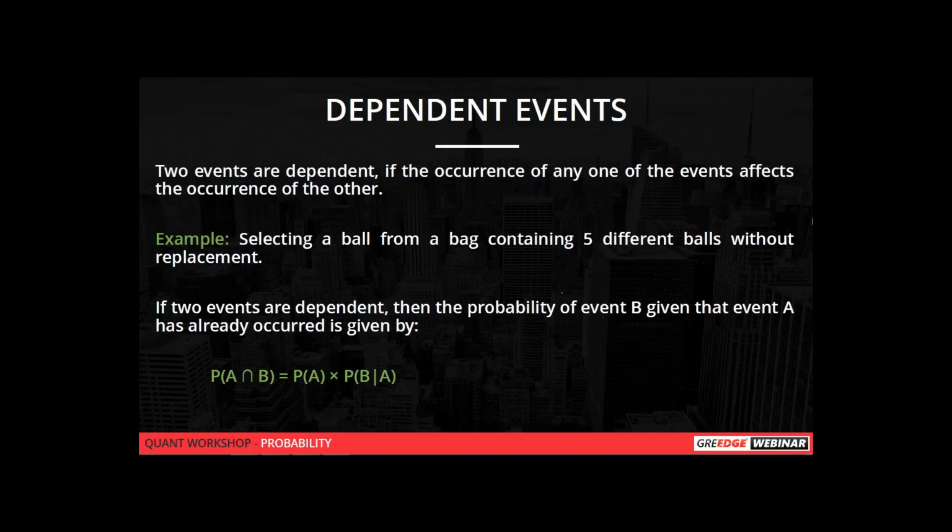You're taking one out, so one is over, and 4 remain. From these 4, you're going to take another ball. So these are dependent events. Is it clear? The outcome of one event is affecting the outcome of the second event. So these are the dependent events.